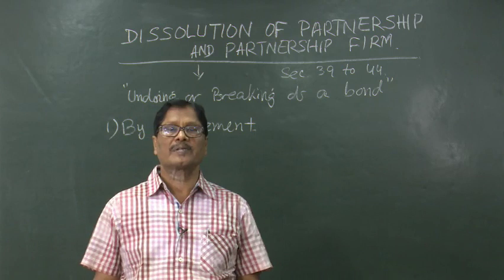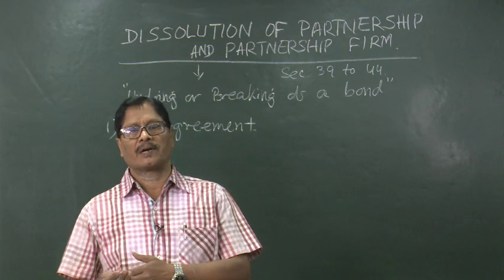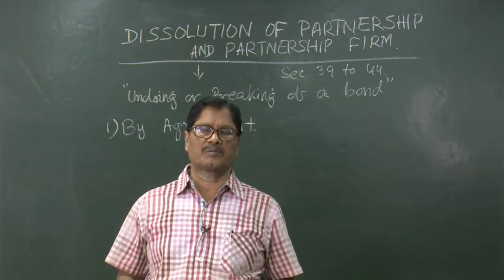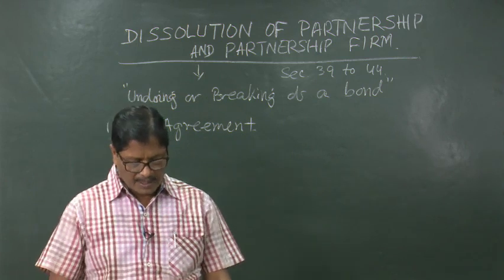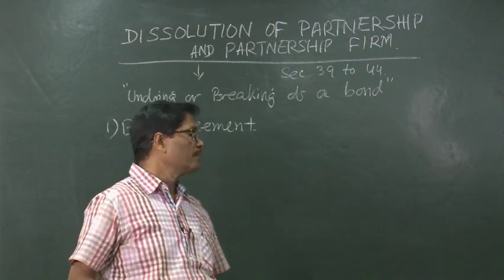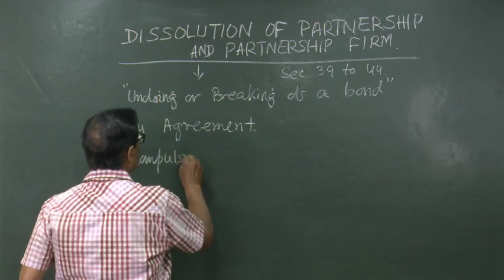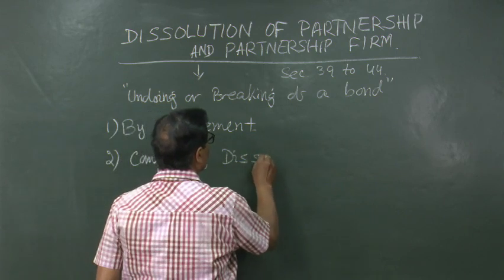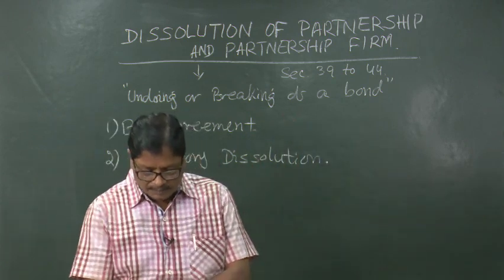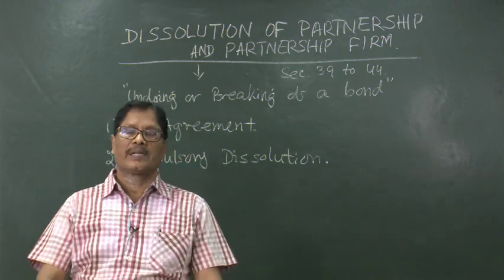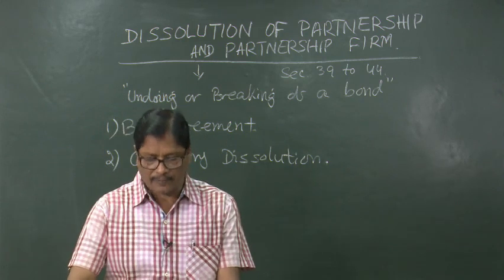Similarly, as per the partnership agreement, if it will be for a certain period, after that period is over, automatically it comes to an end. So, these are the two cases when dissolution by agreement is possible. Then coming to the compulsory dissolution, there are some cases where there will be compulsory dissolution. A firm dissolves compulsorily in the case of